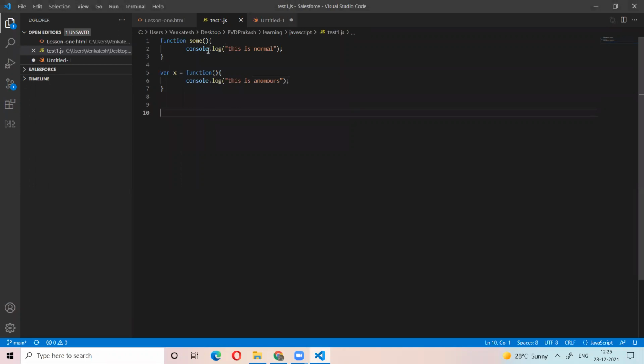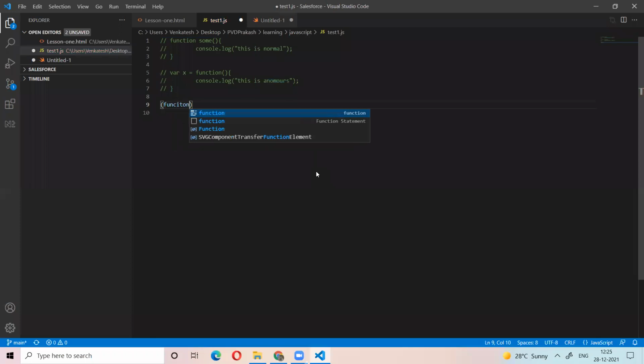This is the normal function. This is the anonymous function. Now I will explain the immediately invoked function call. These are the comments.